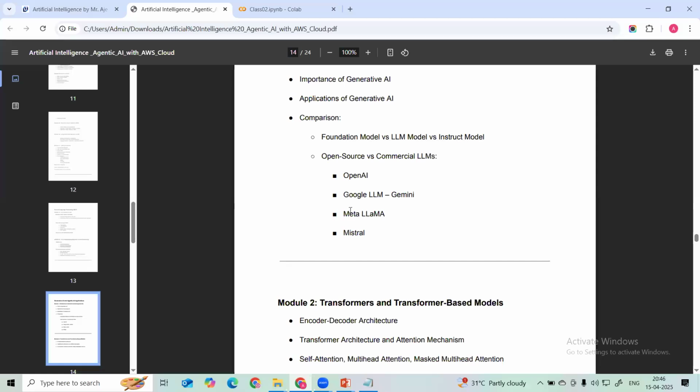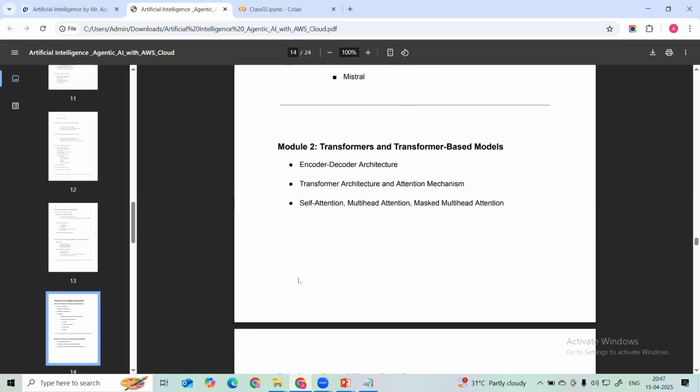These are the different vendors: OpenAI, Google, Meta. They are providing these different LLM models. So we are going to understand open source and commercial models. And then, at the start, we have to get started with the transformer architecture.